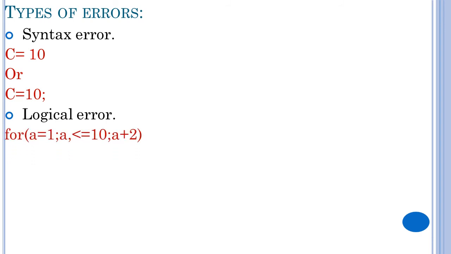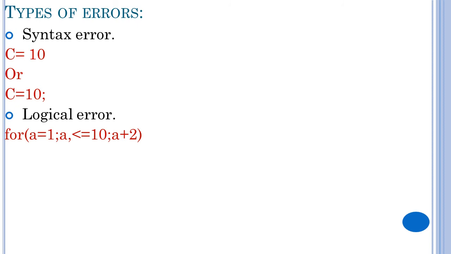Example: in your mind you are going to display the even numbers from 2 to 10. For loop, you have learnt everything in the previous class, in your 7th standard, right? So you are going to display the even numbers from 1 to 10. I have written the for loop like this: for a equals to 1, a is less than or equal to 10, a plus 2. What will it do? It starts with 1, then 1 plus 2 means 3. Again 3 plus 2 means 5. Again 5 plus 2, right?